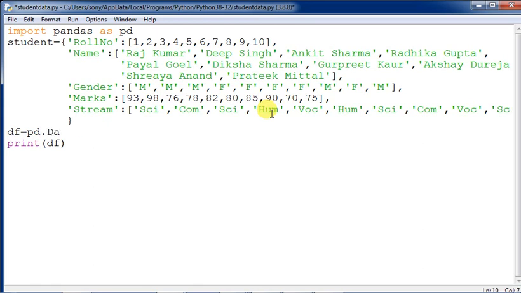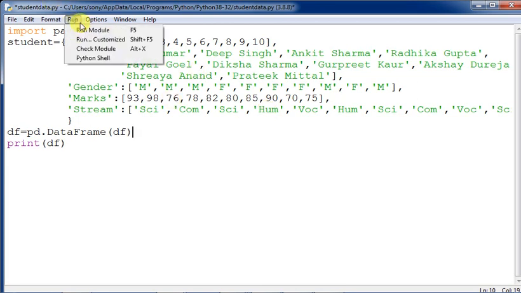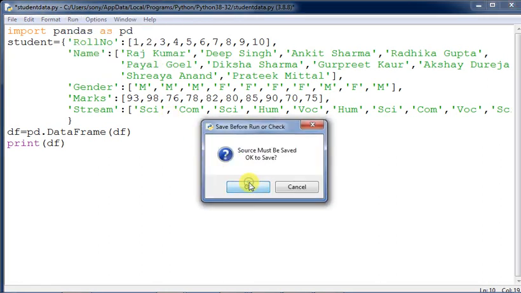That is the meaning of the practical actually. pd dot data frame, and then you have to give here df. Then you can give the print. I have not given any index over here. So I am executing this program. Just a minute, click on OK.